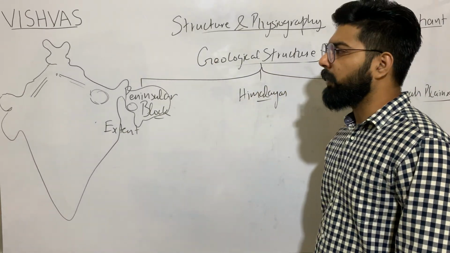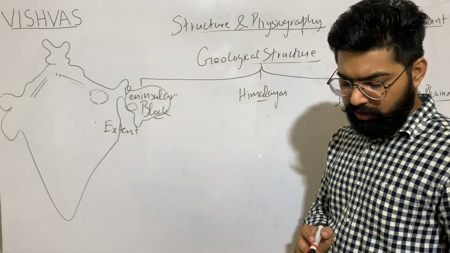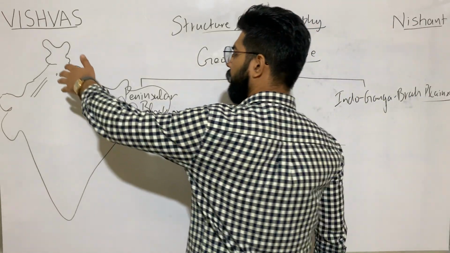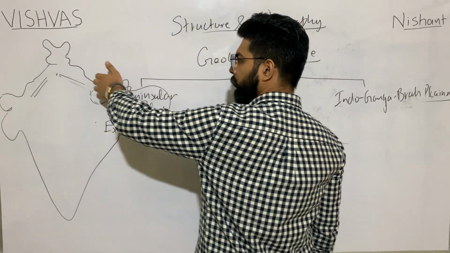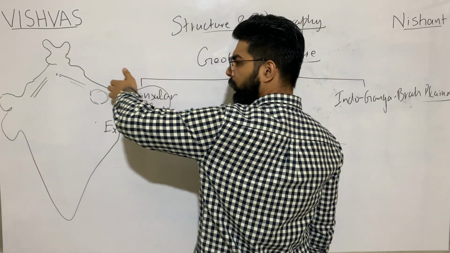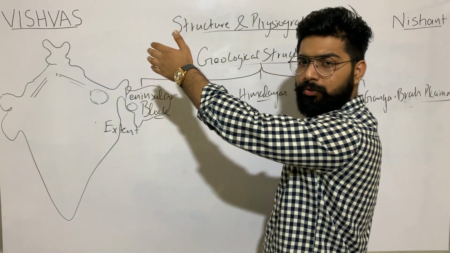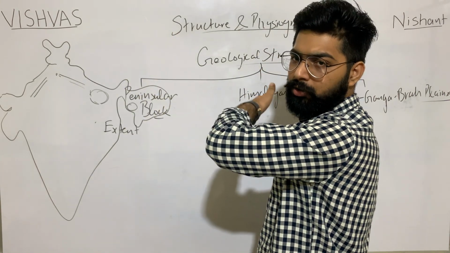Talking about the extent of the Himalayas, it is this region from northwest to southeast.